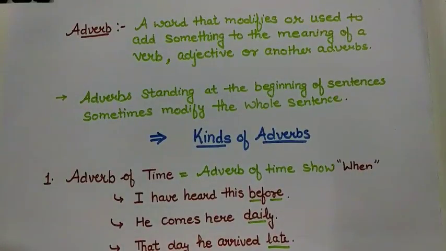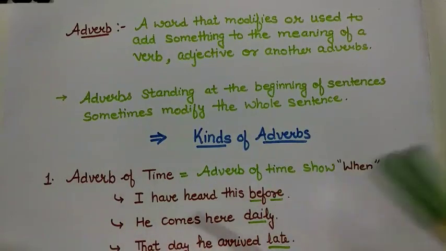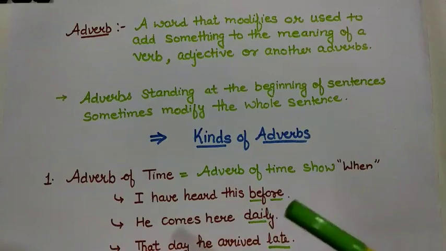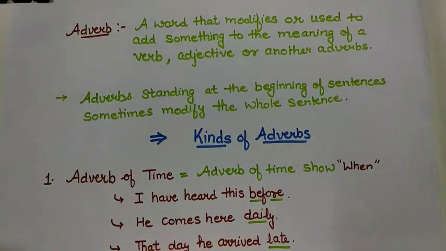So, from these sentences, we can say that an adverb is a word that modifies or is used to add something to the meaning of a verb, adjective, or another adverb. So words like quickly, very, quite are playing the role of adverb in the examples. Adverbs standing at the beginning of sentences sometimes modify the whole sentence, not only the verb, adjective, or another adverb, but the meaning of the sentence. So, usage of adverbs also plays a very important role.